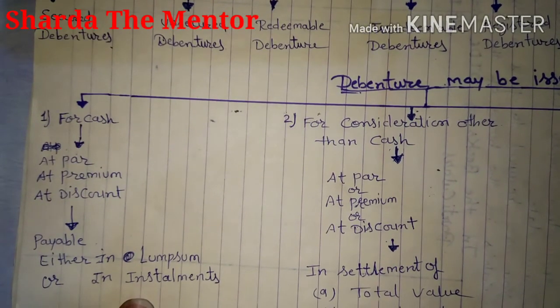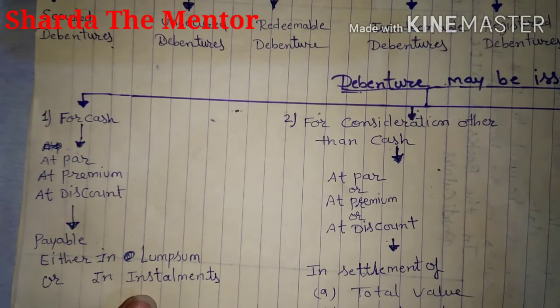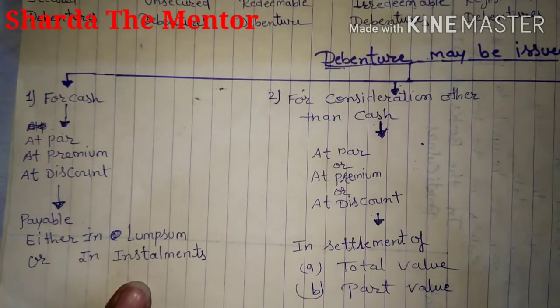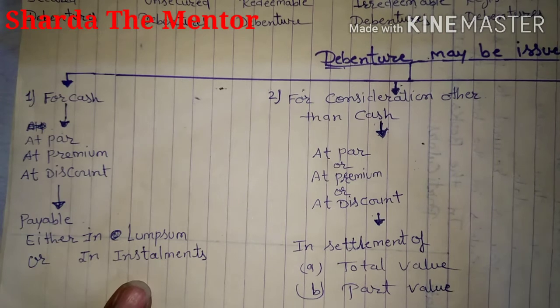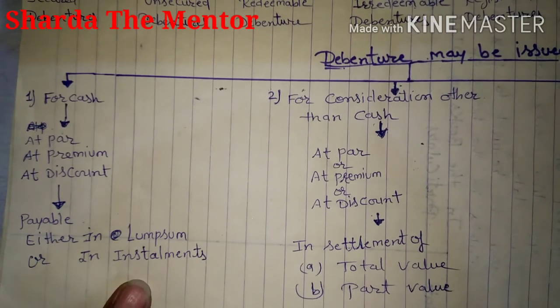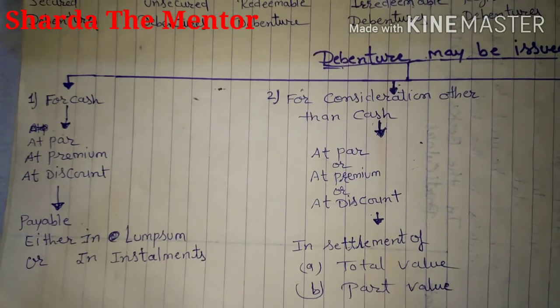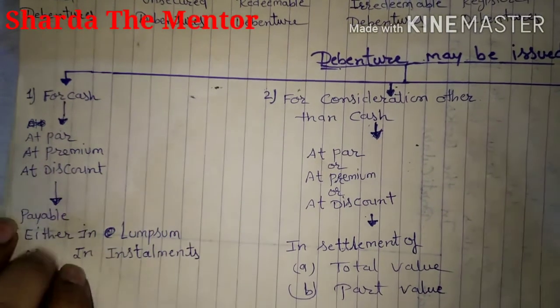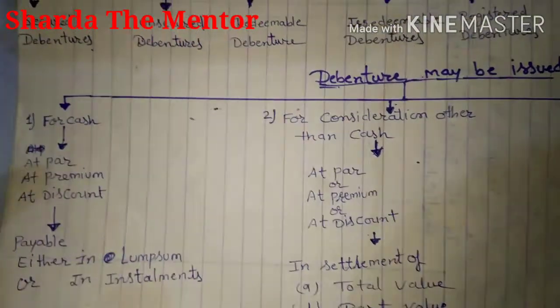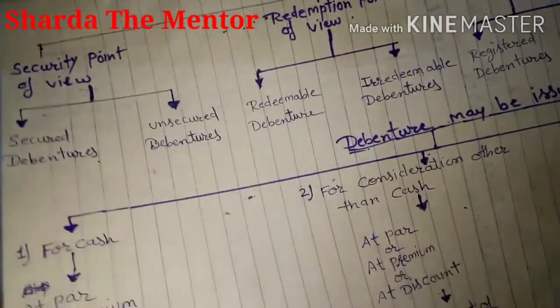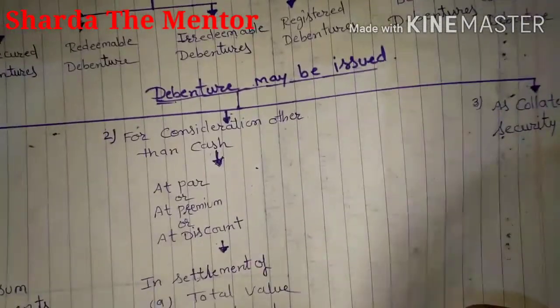Take the example of purchasing a car. Either you make payment in lump sum, if you have enough money, or in installments. First you deposit some amount, and after some time, whenever the due period comes, you have to make payment. So that is considered an installment. That is the main point we will discuss, and we will solve some questions according to that.